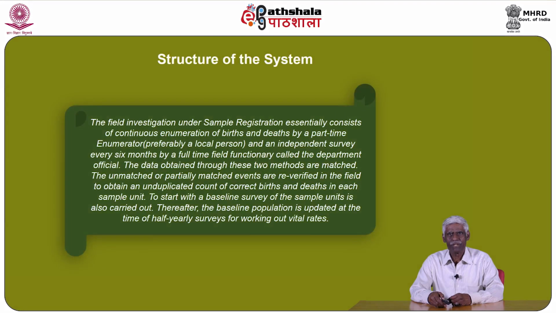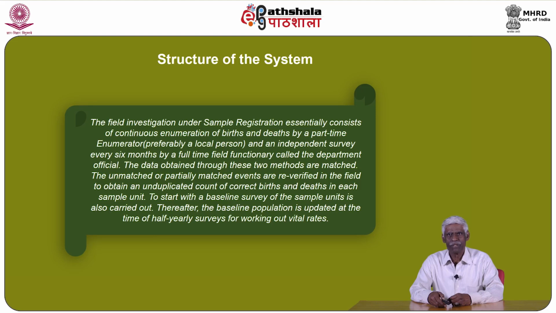The field investigation under the sample registration system essentially consists of continuous enumeration of births and deaths by a part-time enumerator, preferably a local person, and an independent survey every 6 months by a full-time field functionary called the departmental official. The data thus obtained through these two methods are matched.